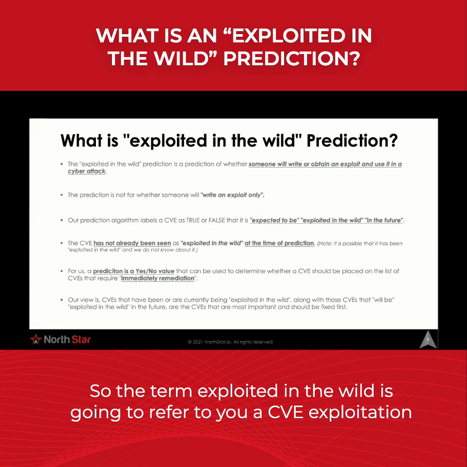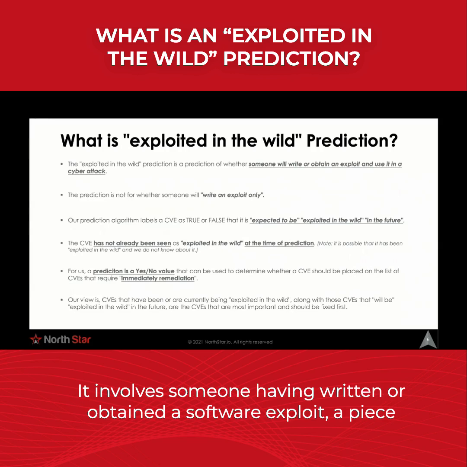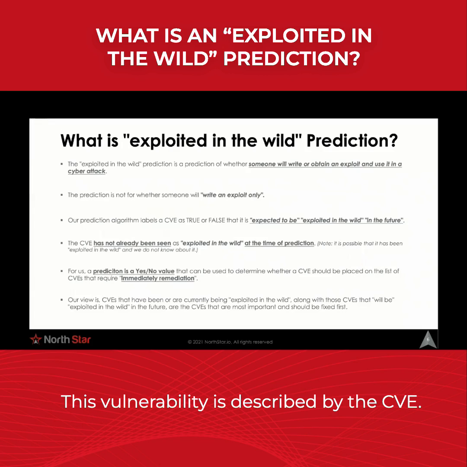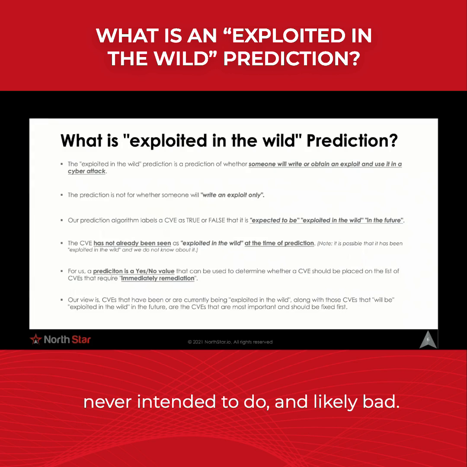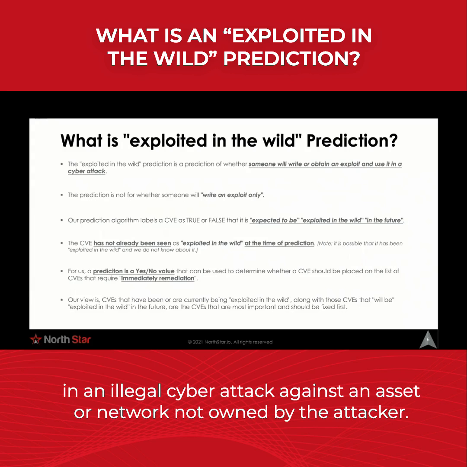So the term exploited in the wild is going to refer to a CVE exploitation event that happens in the real world. It involves someone having written or obtained a software exploit, a piece of software code that is then used to take advantage of a vulnerability. This vulnerability is described by the CVE. So the exploit makes some software or hardware do something that it was never intended to do and likely bad. And this exploit, once obtained, is then used in the real world. That's a key point. And in an illegal cyber attack against an asset or network not owned by the attacker.